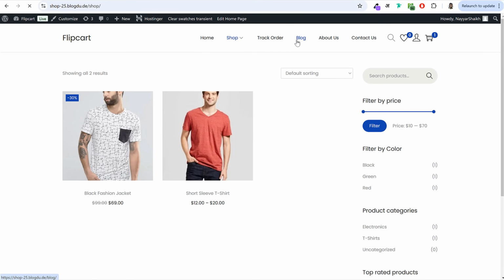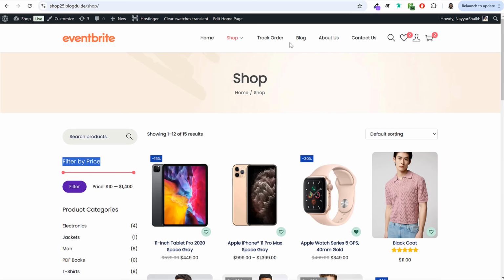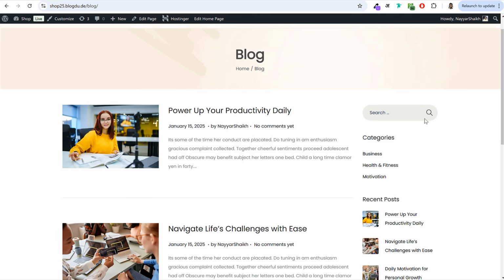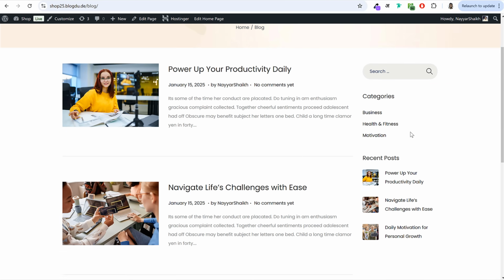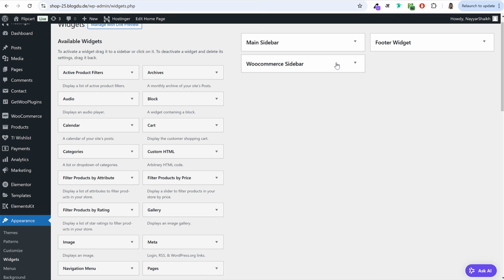Now if you open the blog page also, you can add some sidebar like we have added in the demo website. If you open the blog page in the demo website, we have search, we have blog categories, we have recent post, these kind of widgets. So for that, again come back to your widgets and select main sidebar. Okay, in the main sidebar, let's see what we have first.